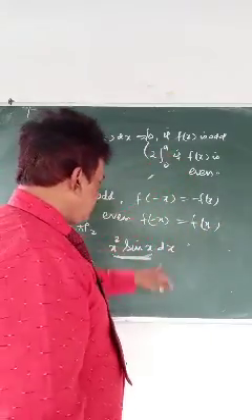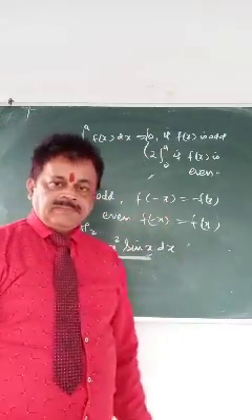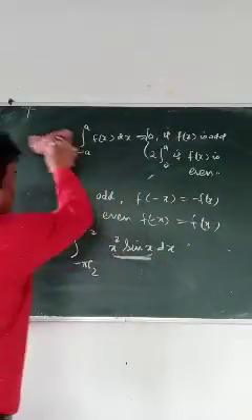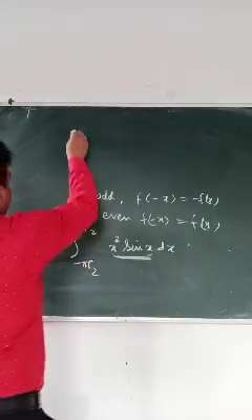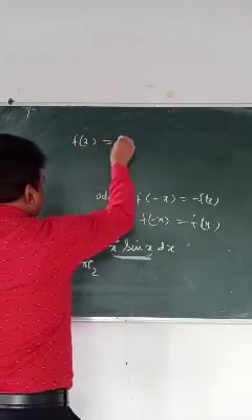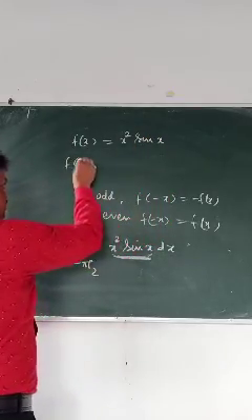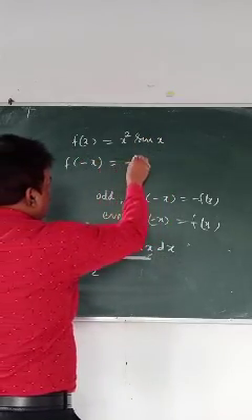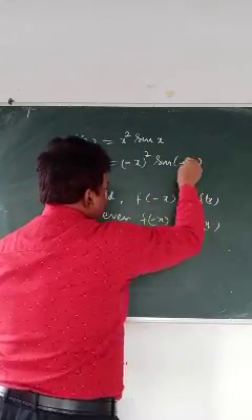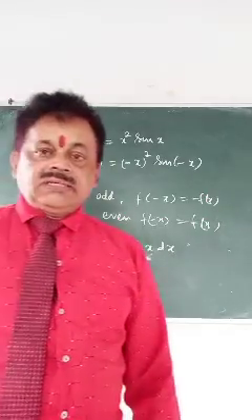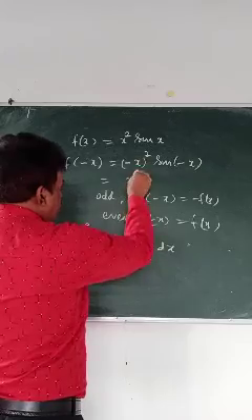No need to write all this here. Straight away you will start. This is your f(x). What is f of minus x? Your f(x) is x square sin x. f of minus x is minus x square times sin of minus x. Minus x square is x square.